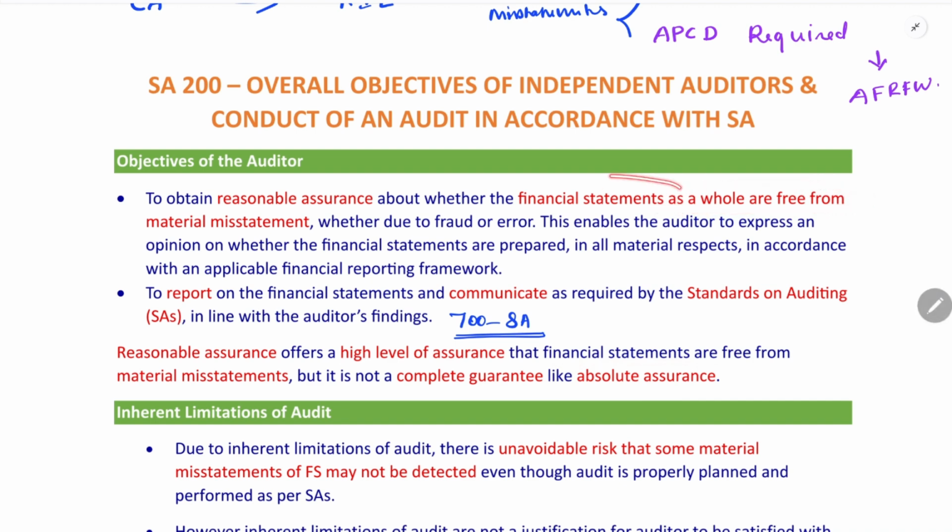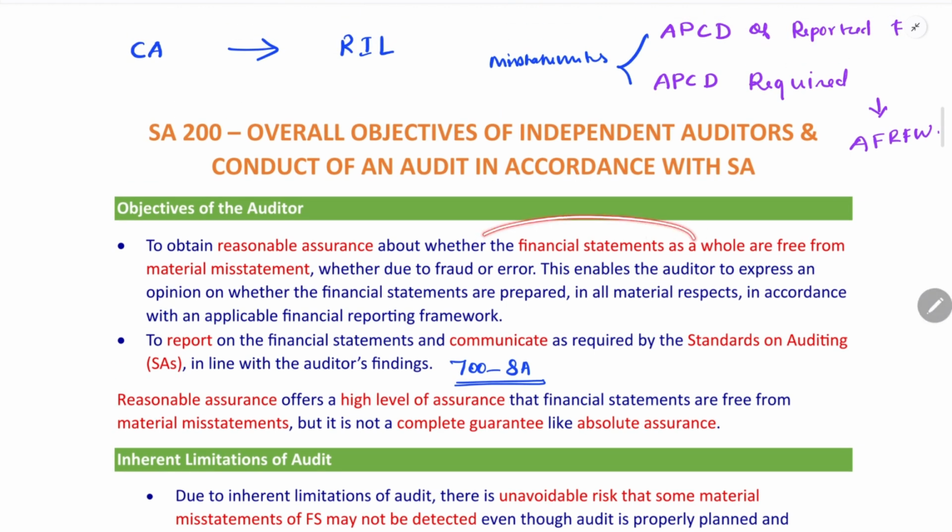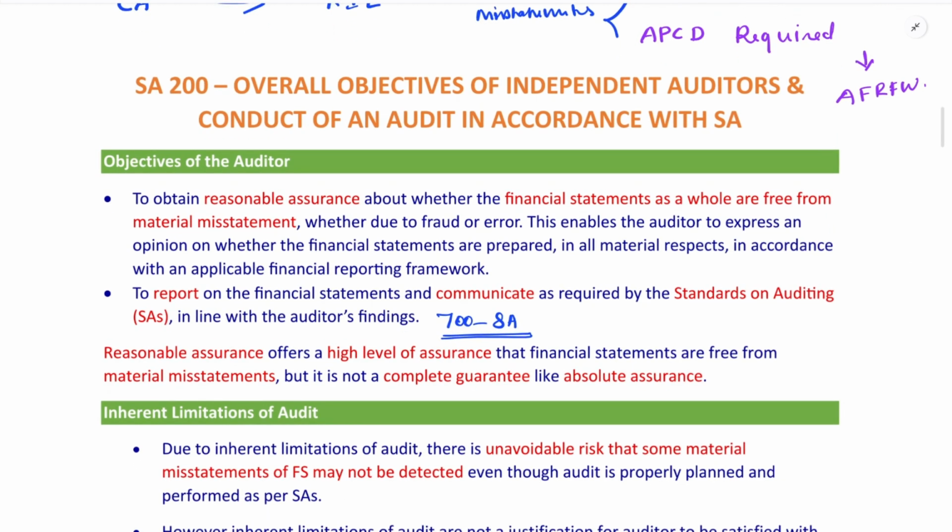Then, what do you mean by financial statement? Financial statements include the statement of profit and loss account, statement of changes in equity, and also the statement of cash flow, also the balance sheet, disclosures and notes. Okay, it is covered for a financial year. What do you mean by financial year? It starts from 1st April and ends on 31st March. Okay, the financial statements are free from material misstatement.